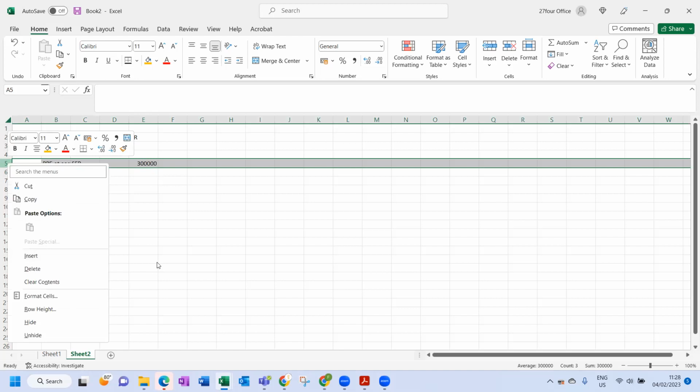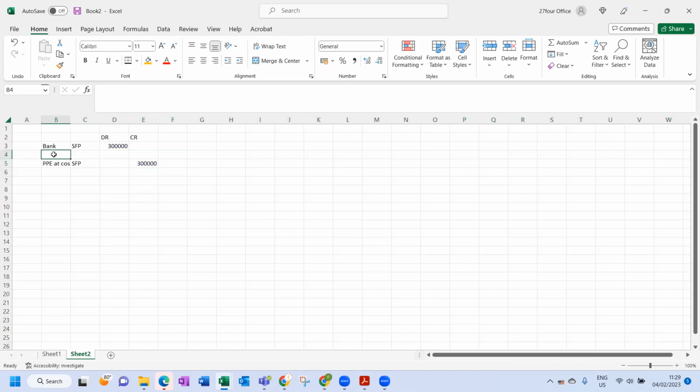And then we must get rid of the accumulated depreciation. Accumulated depreciation is a negative asset. Think of it like that. If an asset decreases on the credit side, a negative asset will decrease on the debit side. So we go accumulated depreciation, SFP. Let's just assume it is 50.